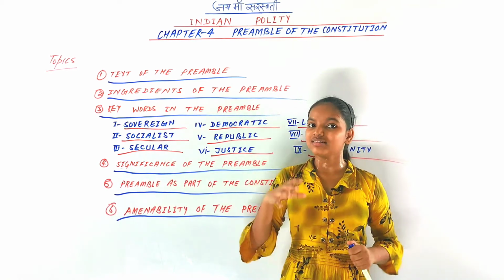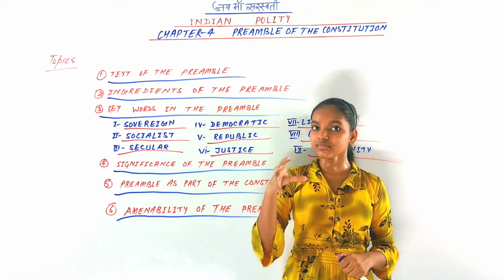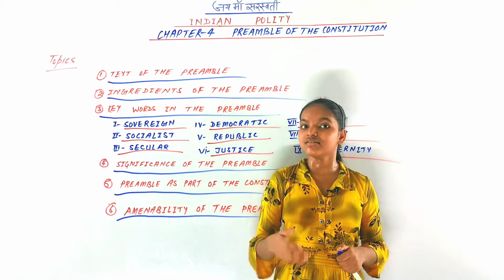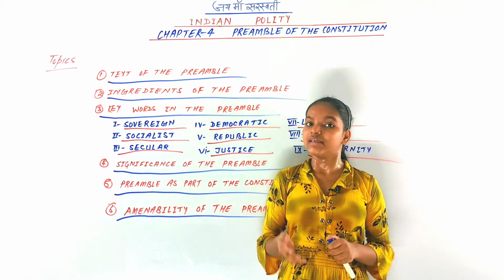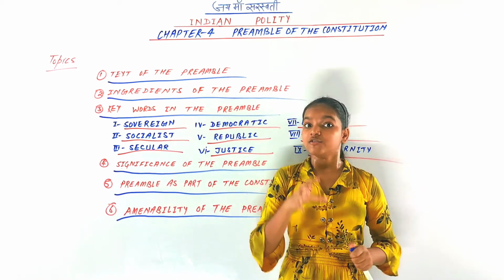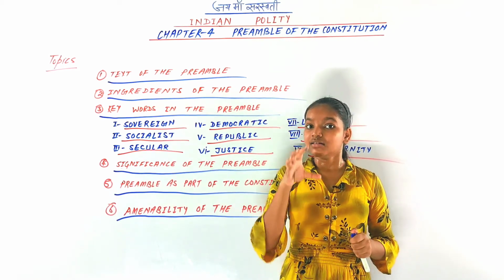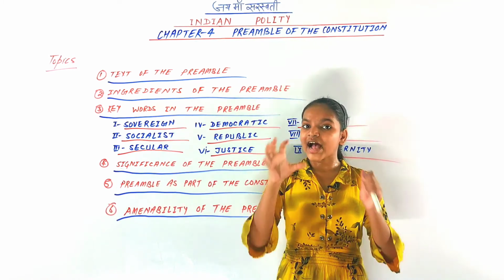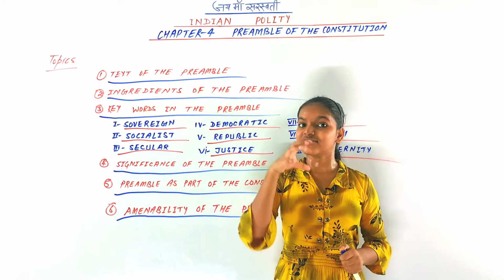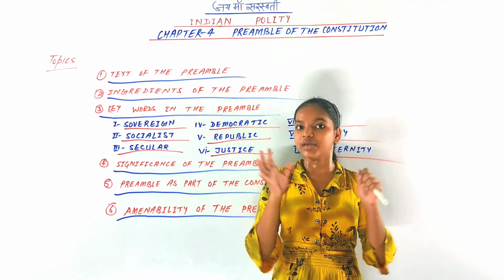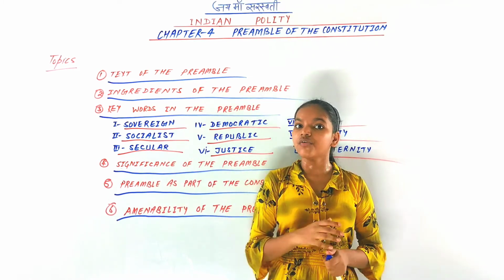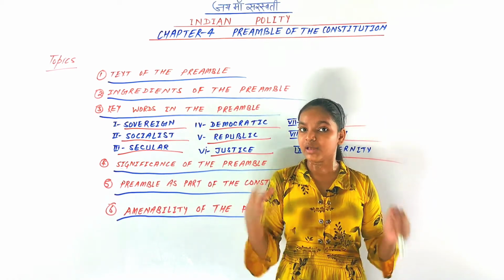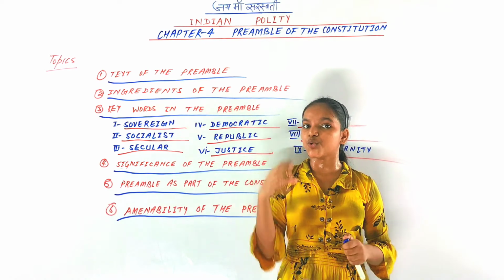But afterwards it was amended, and three new words, socialist, secular and integrity, were added. The Supreme Court held that the preamble can be amended, but its basic structure cannot. You can add words but cannot erase the basic structure of the preamble.